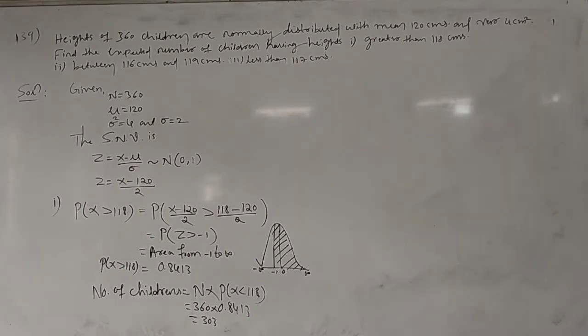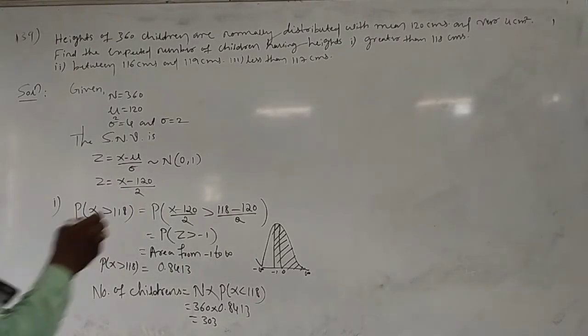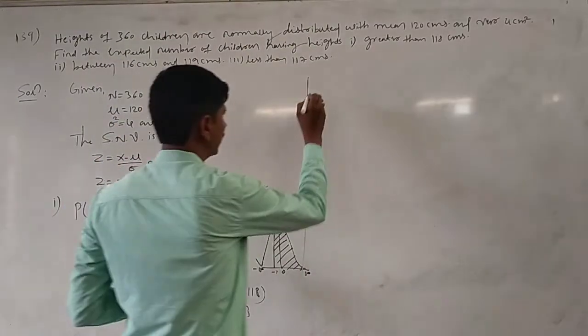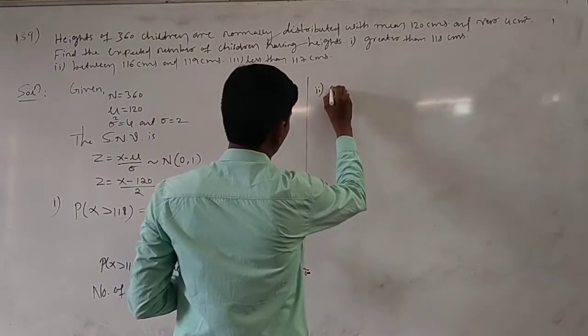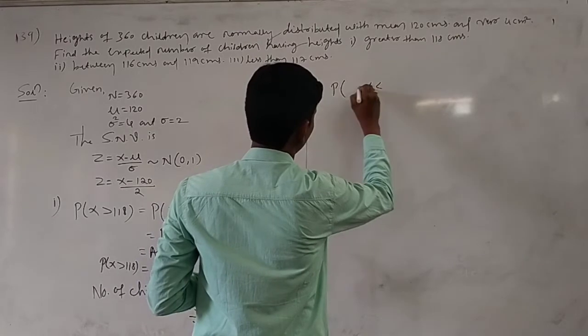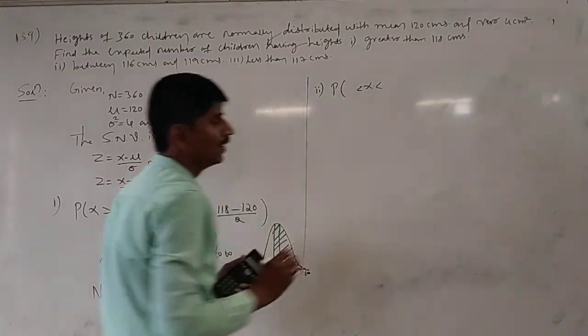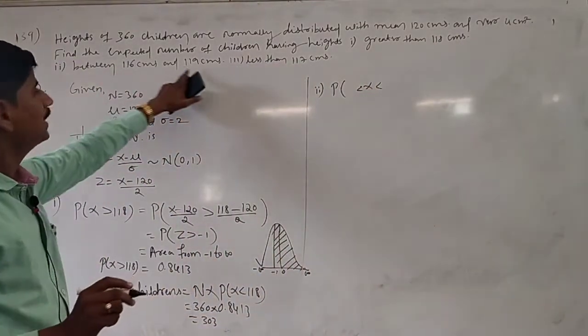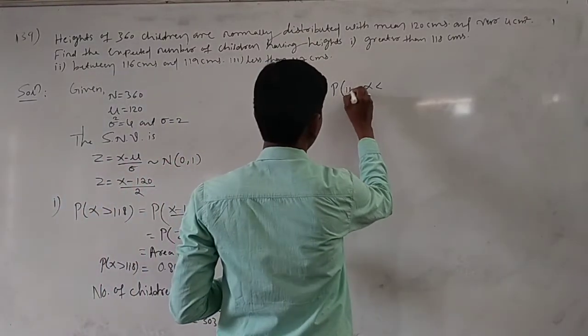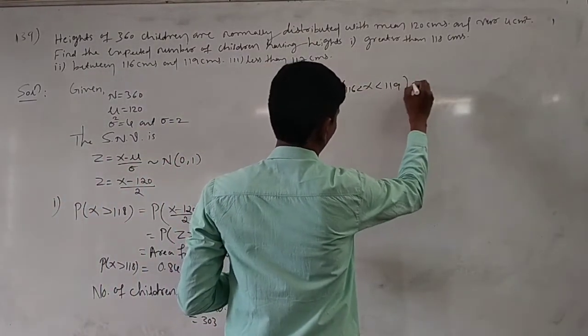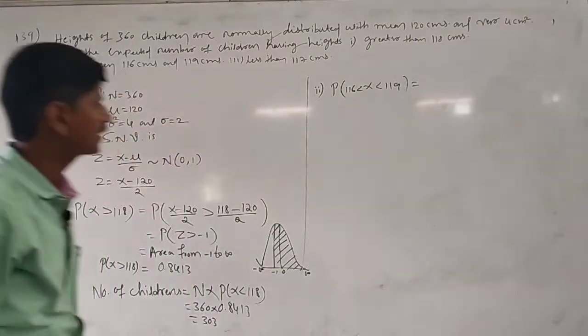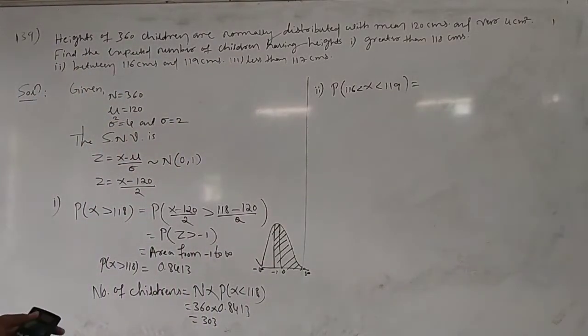Next, the second one, between 116 and 119. You have to find the probability of x lies between 116 and 119. Here we write 116 and 119. Here we have to find the probability that x lies between 116 and 119.